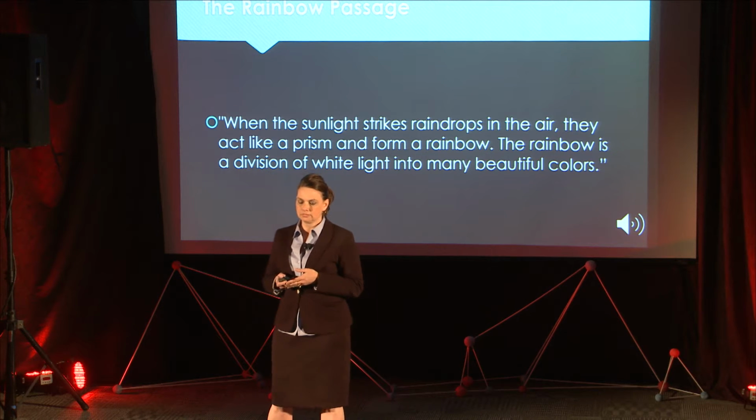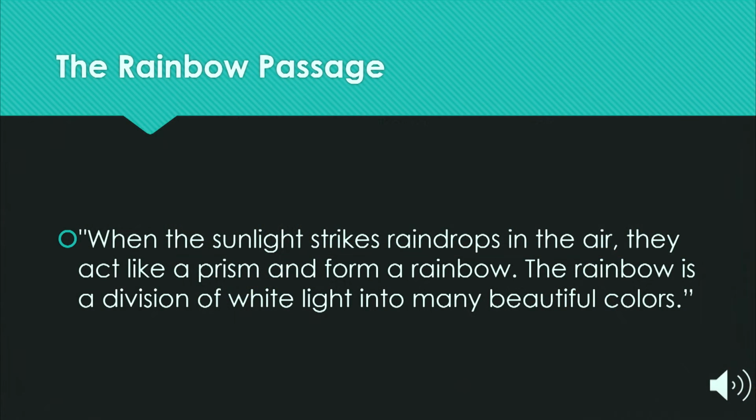When the sunlight strikes raindrops in the air, they act like a prism and form a rainbow. The rainbow is a division of white light into many beautiful colors.